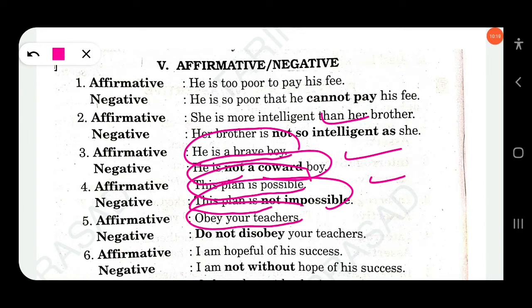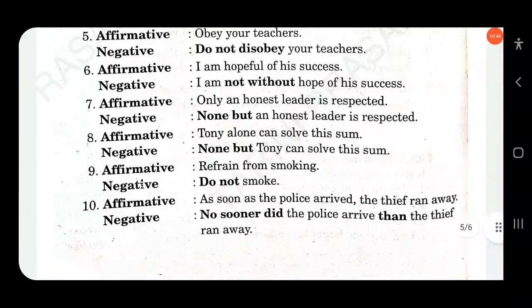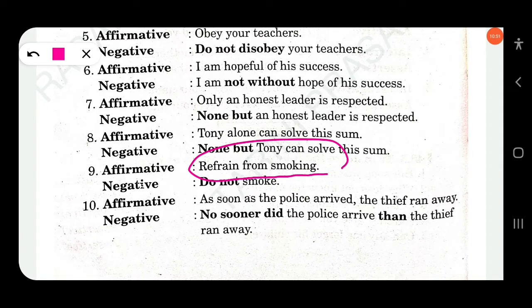Similarly, obey your teachers. Okay, so don't write here 'don't obey your teachers,' because we never advise someone in a negative sense. Don't walk on the left side of the road. This is wrong. Okay, don't disobey your teachers, without changing its meaning. Clear? So here other examples you can find. Another example: refrain from smoking. You don't write 'don't refrain from smoking.' Okay, don't smoke. Clear?